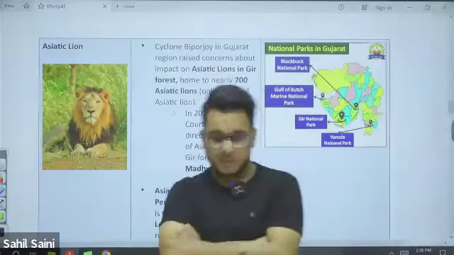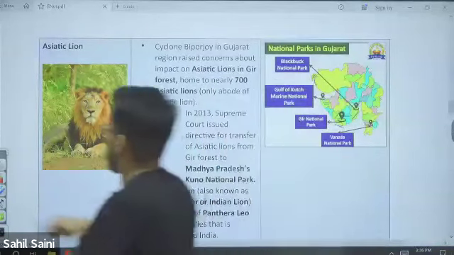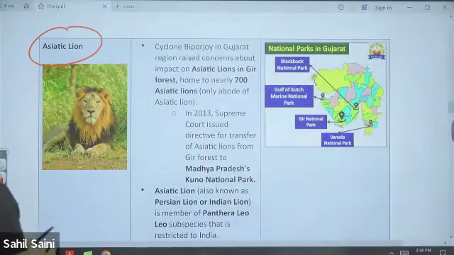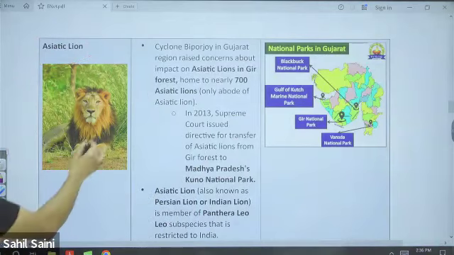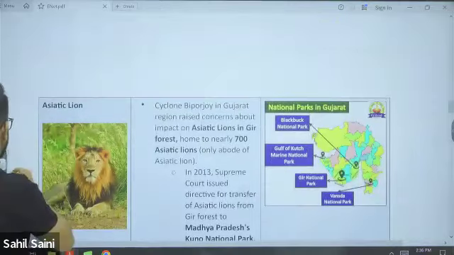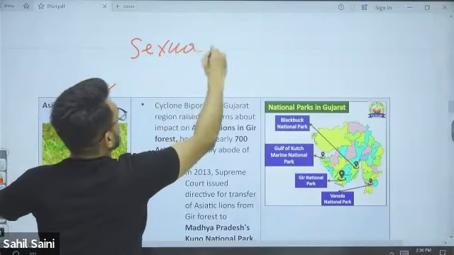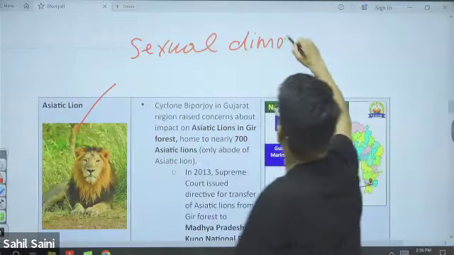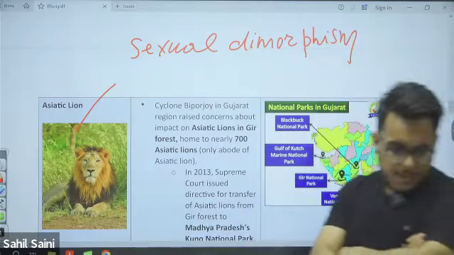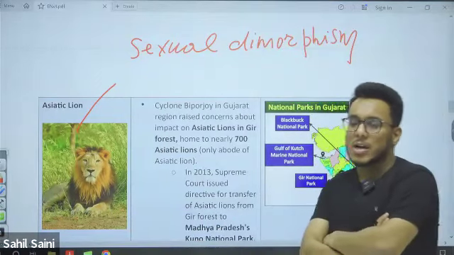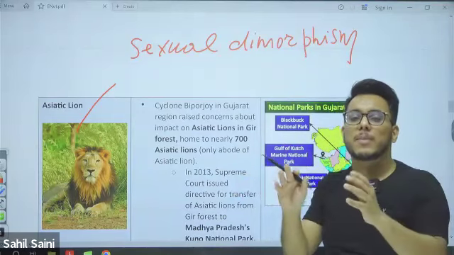Okay, very good. Now, moving on to the next one, we have here Asiatic lion. It was in news. First of all, when we talk about lions, one thing you should know: lions have a peculiar physiological feature called sexual dimorphism. Sexual dimorphism is a physiological quality of a species where the male and female appear different.